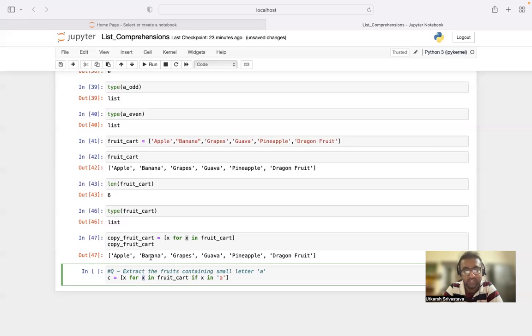It will check for banana. Yes, a is present inside the banana. It will basically store banana in this x. It will check for grapes. Yes, present. It will check for guava. Yes, present, and so on.